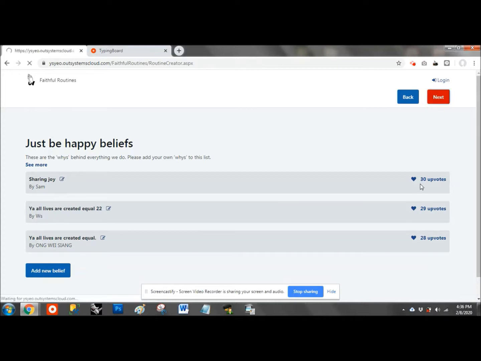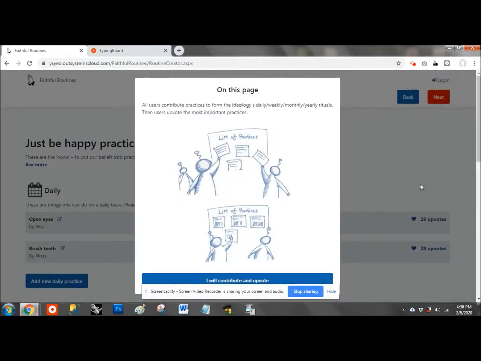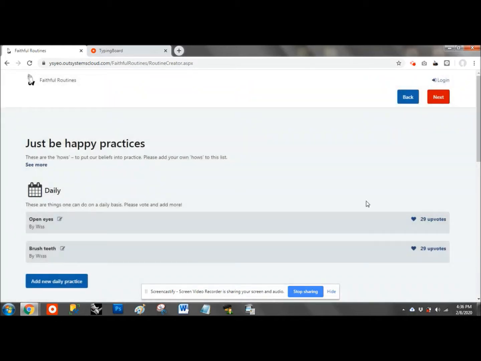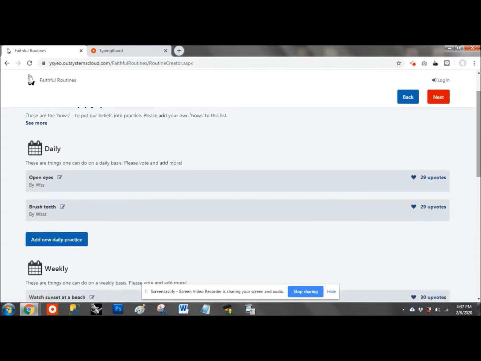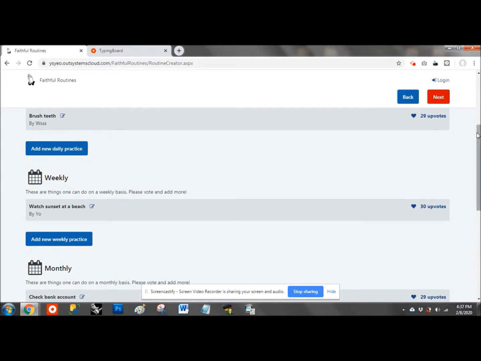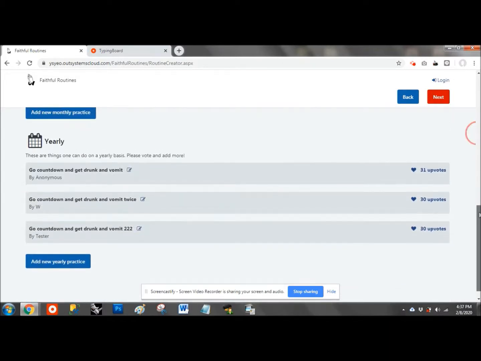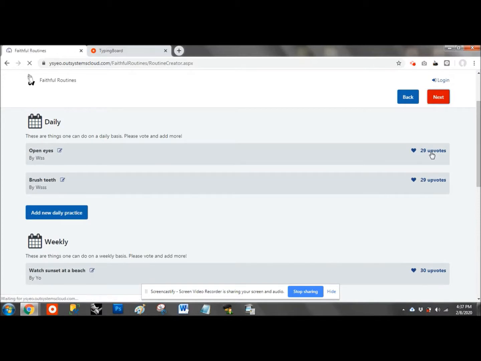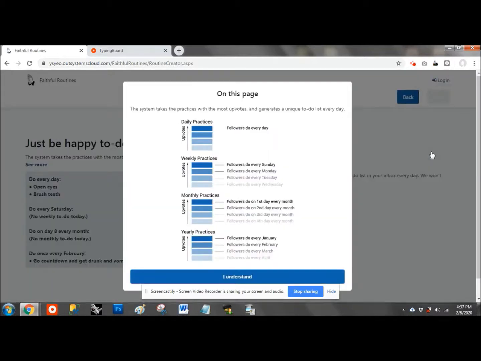On the next page, this page lets you do the work proper, which is to write down all the habits you think should be done on a daily basis, on a weekly basis, on a monthly basis, and on a yearly basis. Again, many people who believe in the same goals get to write down the habits together and vote, so the best habits go to the top. There you can see daily, weekly, monthly and yearly.